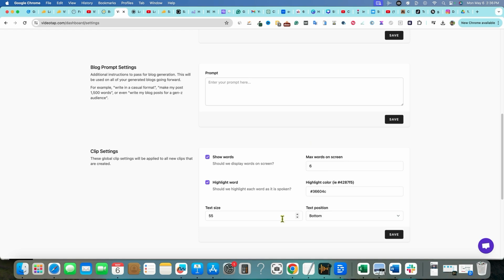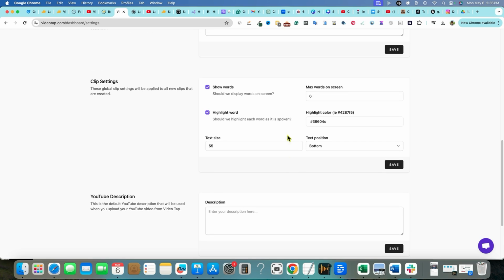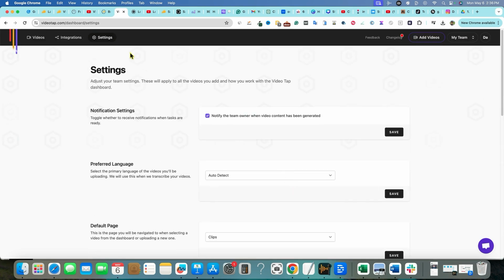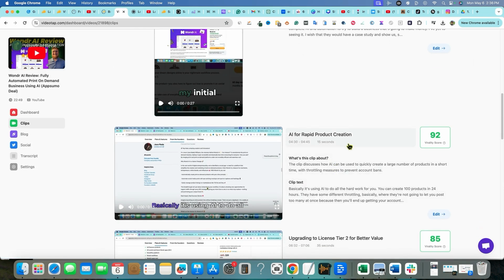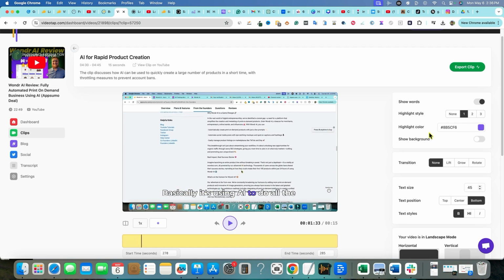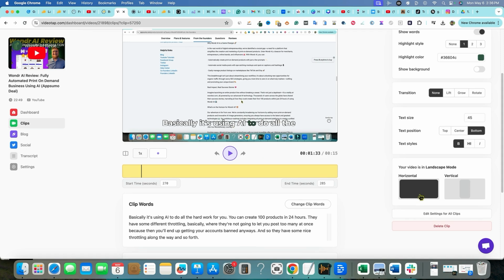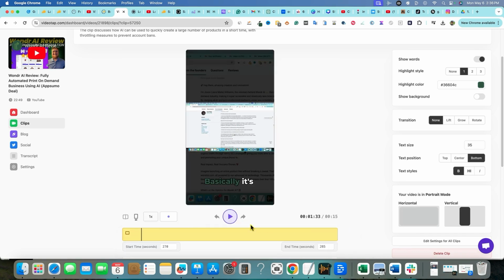The only thing is, if you wanted to switch these to portrait mode and you knew that you were going to be using portrait mode on all of them, I don't see the option to do that right here in these settings. Or go back to videos real quick. And so that's one of the other things too, is that I don't like that I have to come into every one of these. And it didn't seem like it did it right. The color thing didn't work. And so I have to come over here and fix this one as well, and then keep it at horizontal. But here's the deal. In the master settings, like I just showed you, I would want to be able to select that we want all the videos to be created in vertical always. And that's basically what I would want.